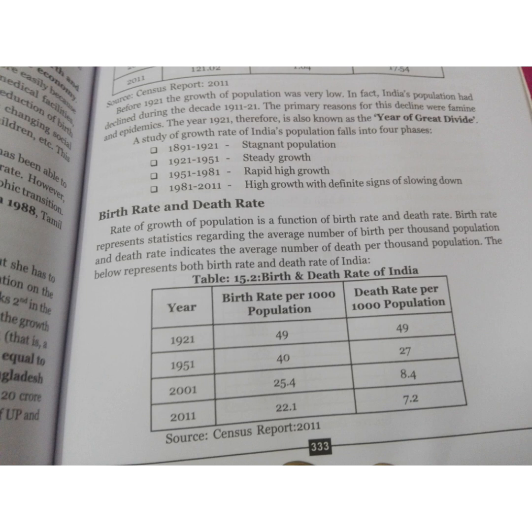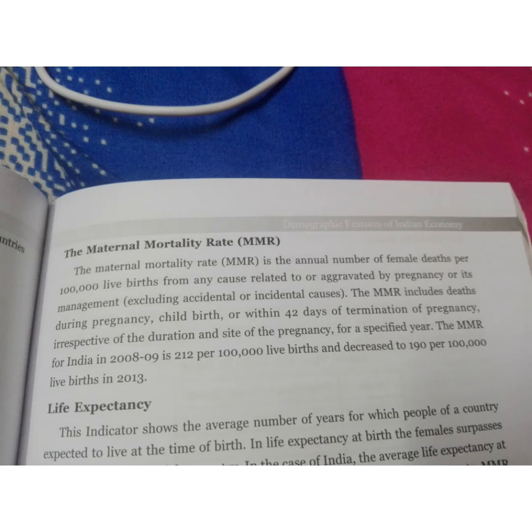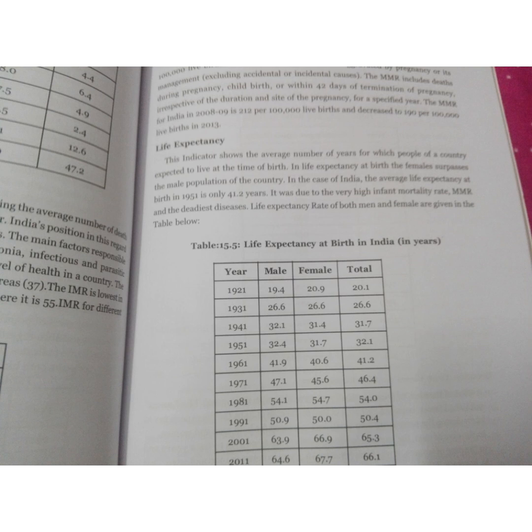Here we can see the table showing the growth of the population in India since 1901, and in 2011 it is 17.54. In 2011, the birth rate is 22.1 and the death rate is 7.2 per thousand. The infant mortality rate is the number of deaths per thousand children born, before the age of 1 year. The maternal mortality rate is the annual number of female deaths per 1000 live births from any cause related to or aggravated by pregnancy or its management.